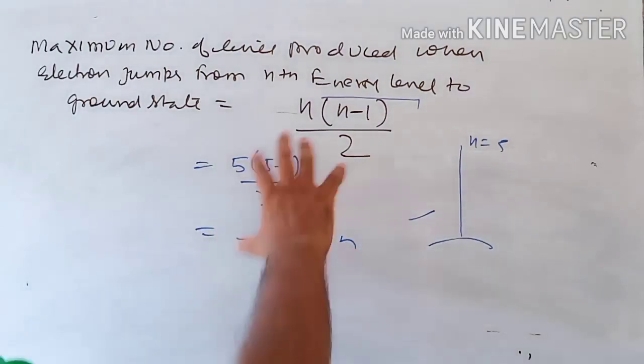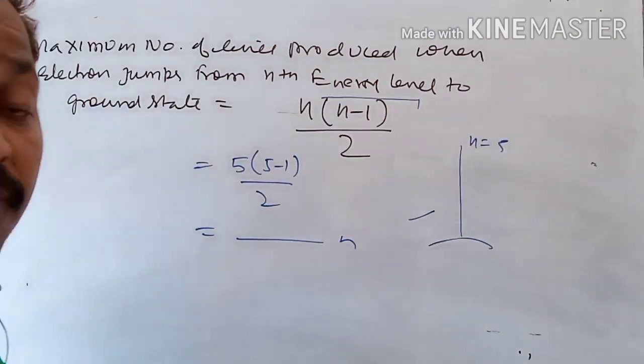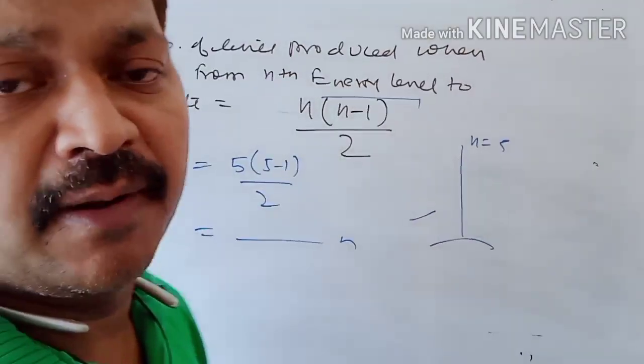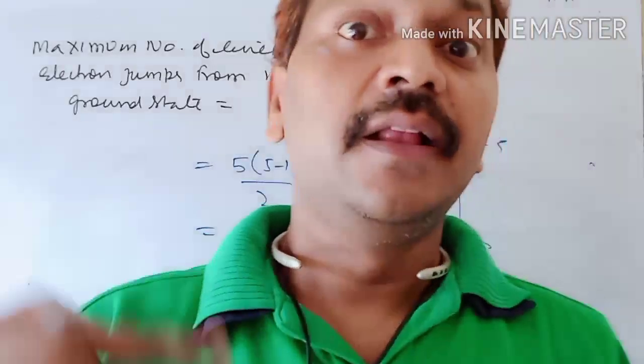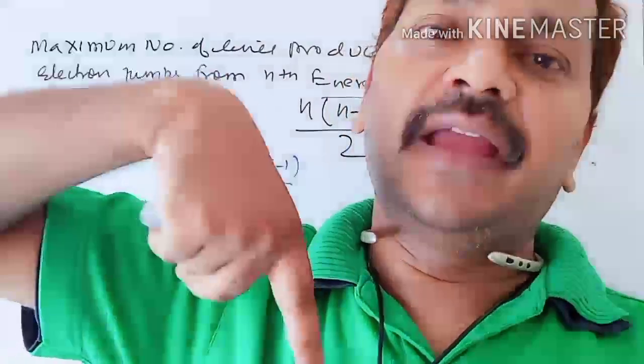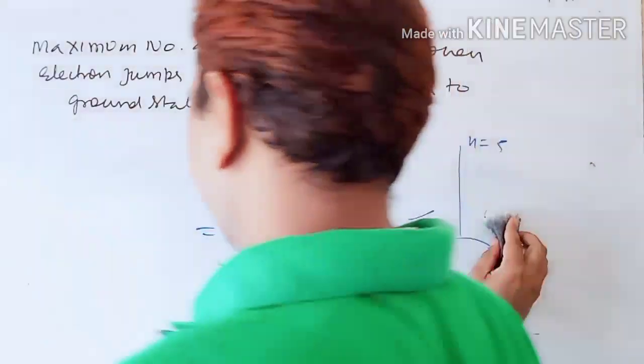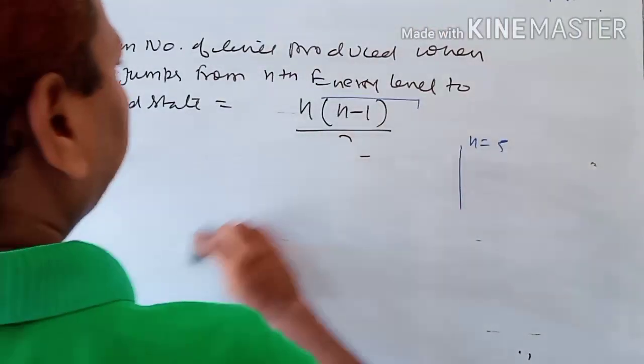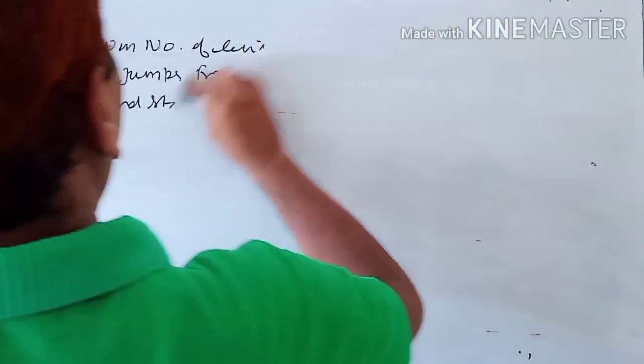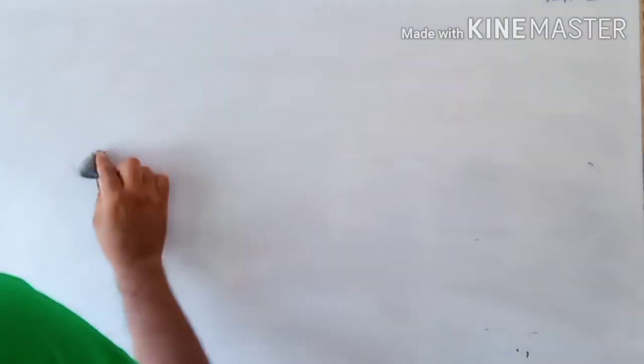We can use this formula in calculating the maximum number of spectral lines produced when an electron jumps from a high energy nth orbit to the ground state. This formula is very important. So children, this was the origin of the atomic spectrum of the hydrogen atom.